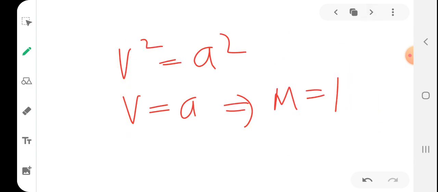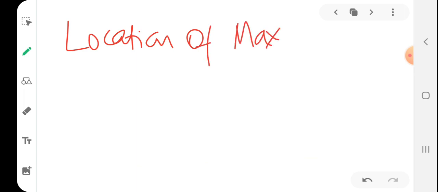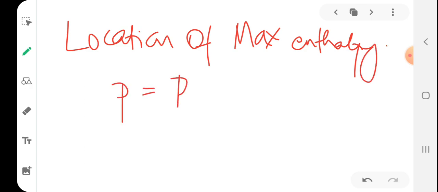Now we have to locate the maximum enthalpy value. We know the perfect gas equation P equal to rho RT.